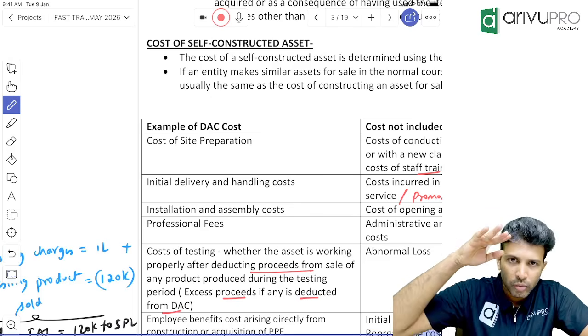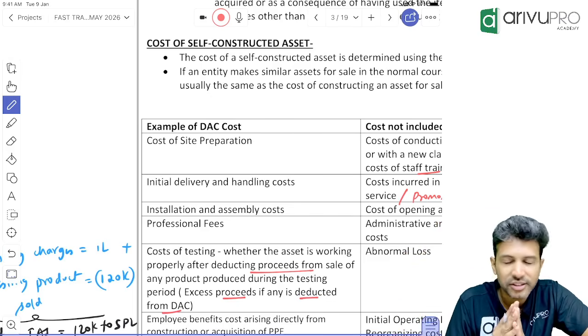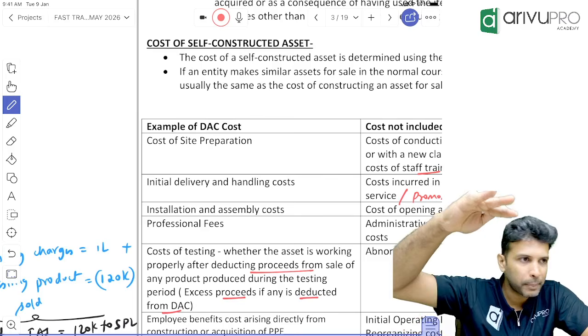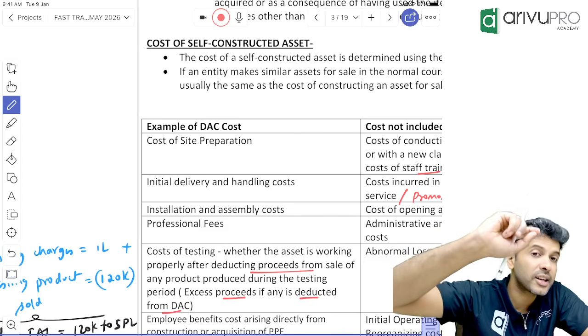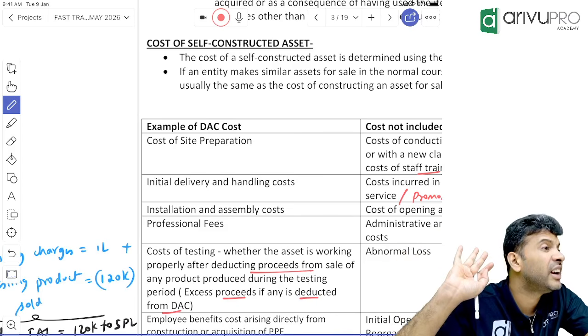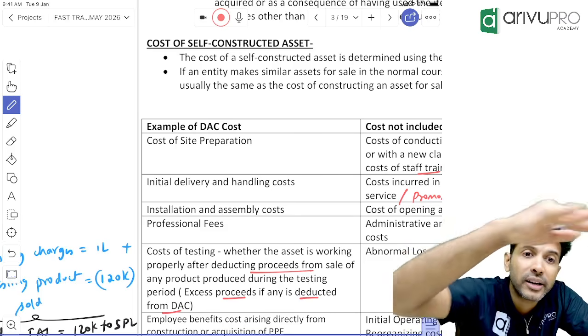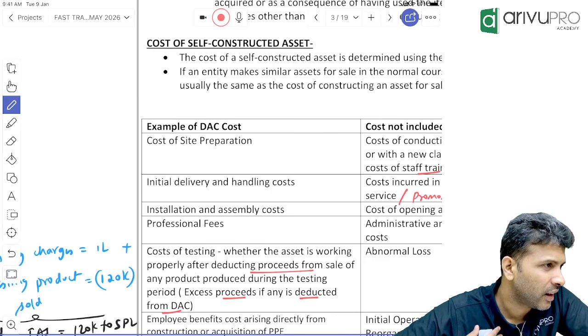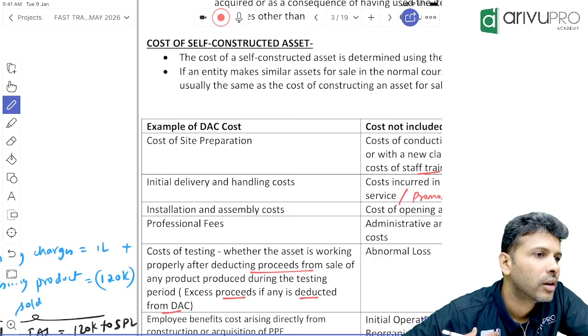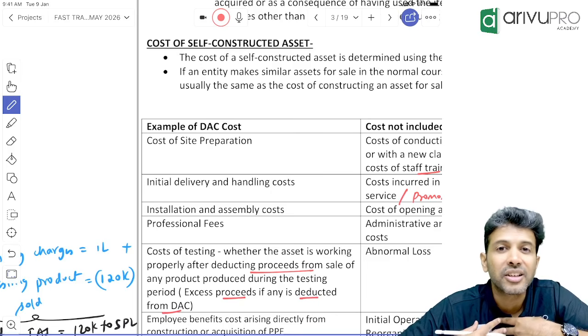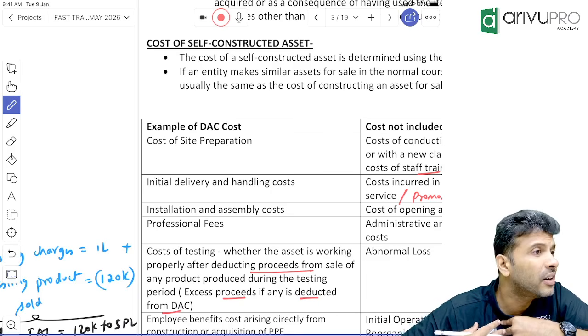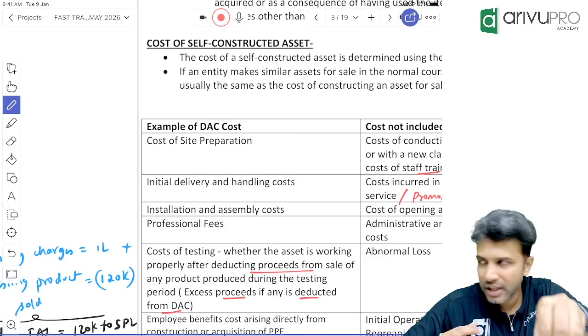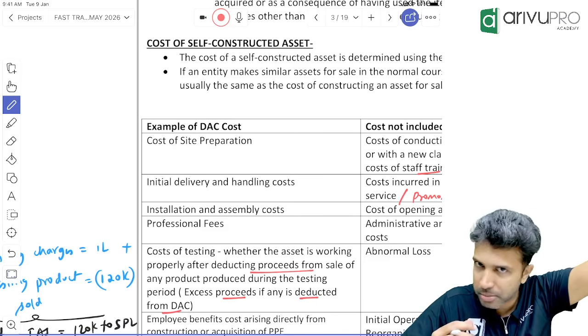Sir, the simple funda of Ind AS 16 is that you will capitalize such cost till the asset becomes ready to use. Only after testing can I conclude whether the machinery is ready to use as per management, whether it is functioning the way management wants or not.